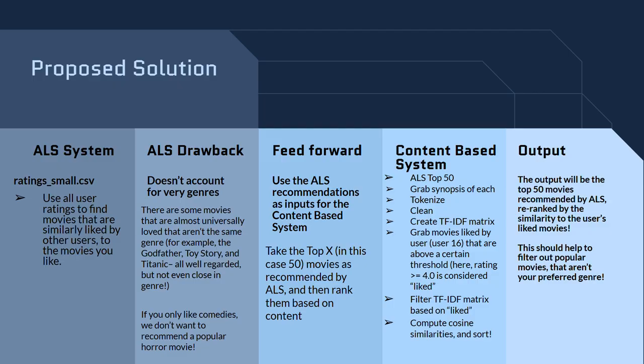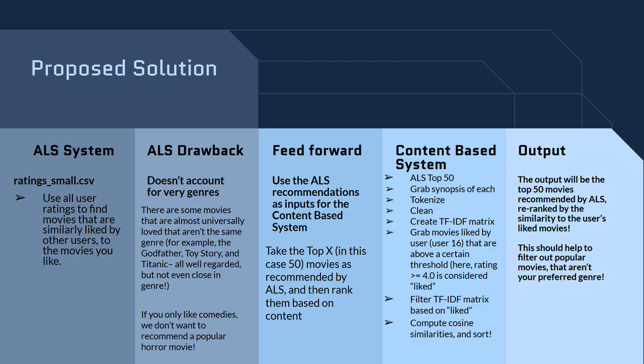So the proposed solution is, first we are going to use the ratings to find similarly liked movies using all the information from other users. The drawback of this is that it doesn't account well for genres or similar synopses. And even though there are some movies that are universally liked, like The Godfather, if you only watch animated movies, it's probably not a movie that needs to be recommended to you.